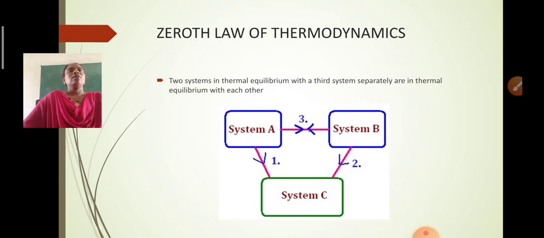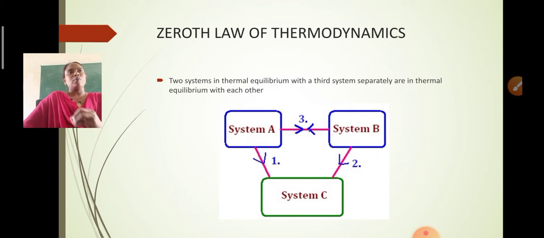What is the aspect to know about this zeroth law of thermodynamics? It clearly suggests that when two systems A and B are in thermal equilibrium, there must be a physical quantity that has the same value for both of the systems.